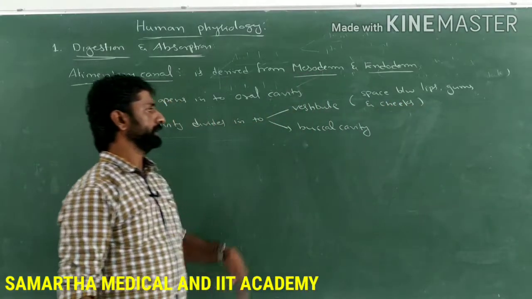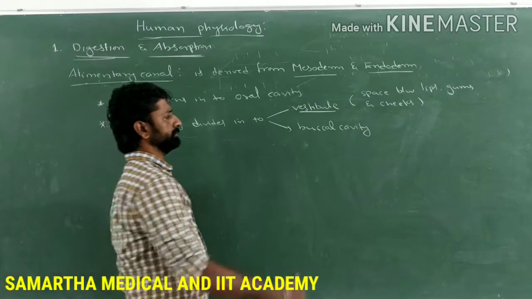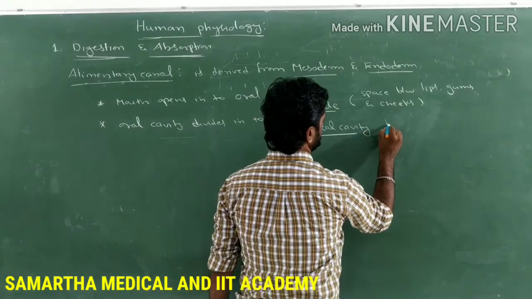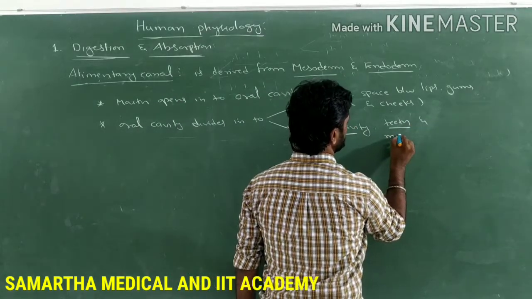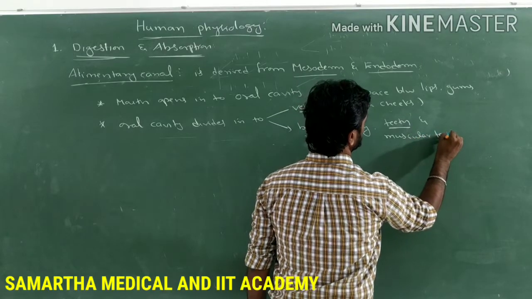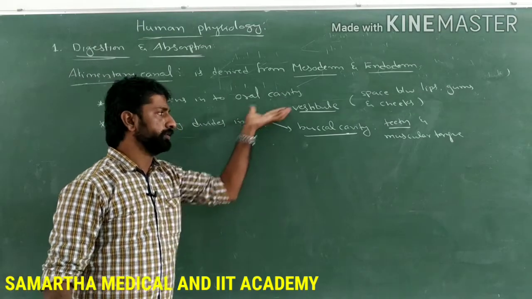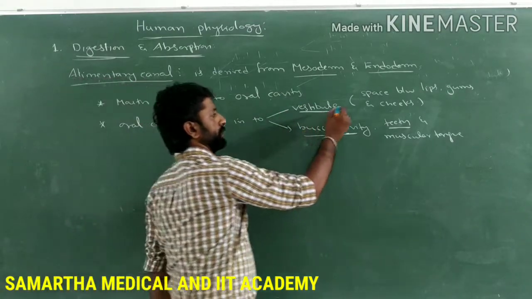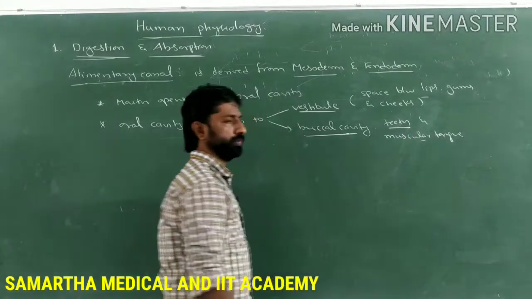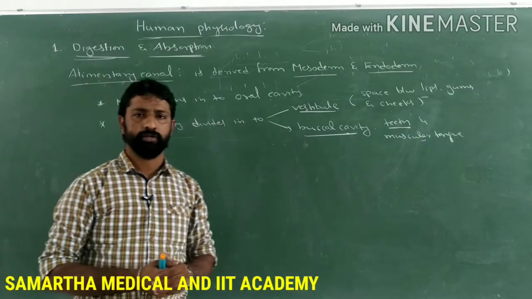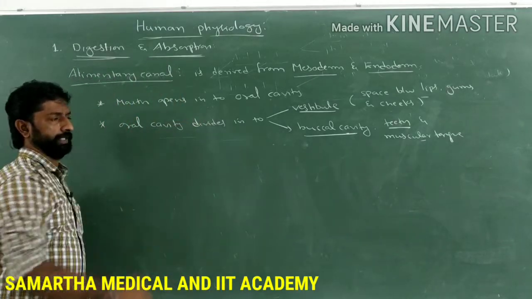Then the buccal cavity contains teeth as well as the muscular tongue. So the oral cavity is divided into vestibule and buccal cavity, and the buccal cavity contains the teeth with the muscular tongue to help in the mastication of the food as well as tasting the food. So this is regarding the oral cavity.